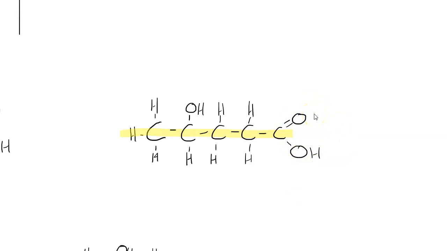Anything that gets the suffix is the most important one. And we also give this one the lowest possible number. So if there's a carboxylic acid group, we will name from that carbon. That's always going to get number 1, even if we can find a way of numbering that gives a total number lower than numbering this way. So that's going to get the number 1.